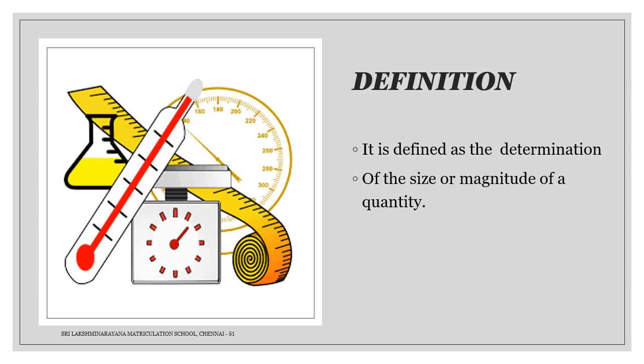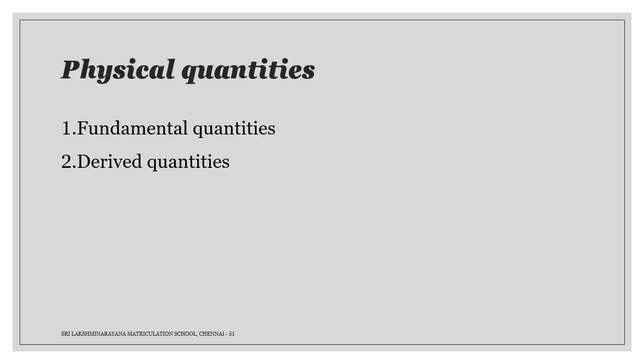Definition of measurement. It is defined as the determination of the size or magnitude of a quantity. Physical quantities. What are physical quantities? A physical quantity is a quantity that can be measured. Physical quantities can be classified into two: fundamental quantities and derived quantities.